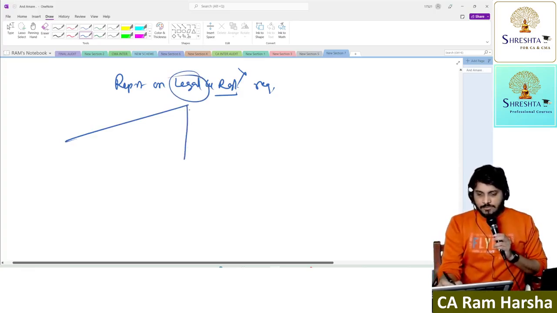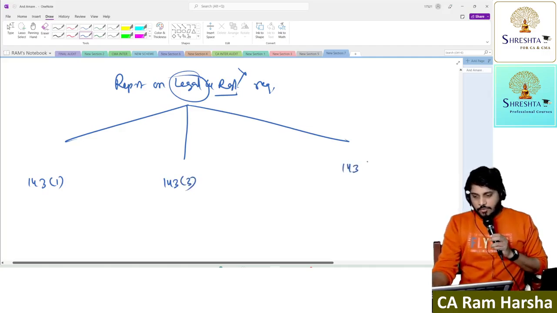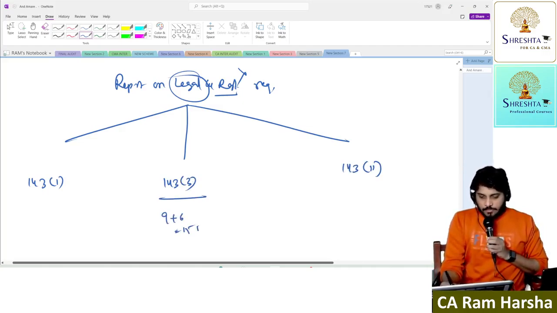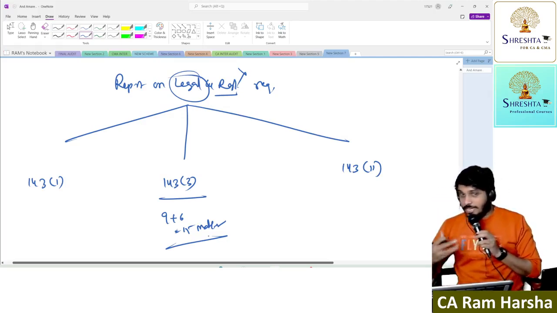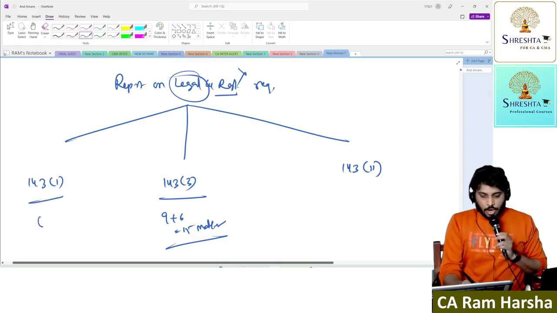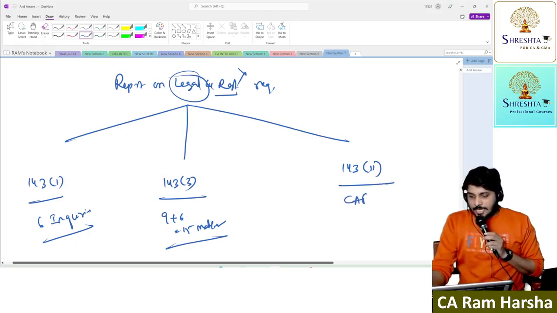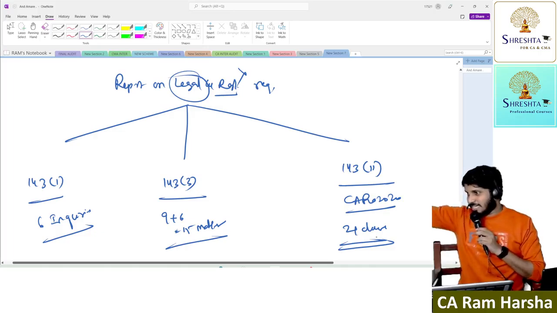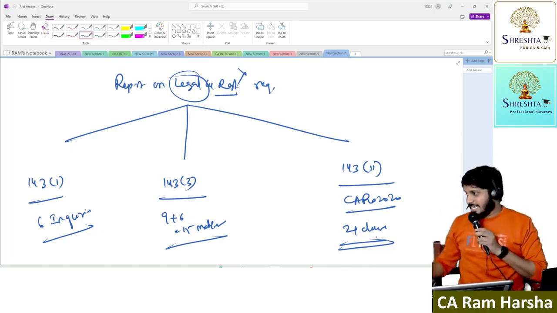So under the Companies Act we have three requirements: 143 subsection 1, 143 subsection 3, 143 subsection 11. Under 143 subsection 3, 9 plus 6, totally 15 matters the auditor shall report. Checklist we call it, affirmations we call it. The auditor shall inquire on 6 matters, 6 inquiries. Under 143(11), the central government has passed an order, CARO 2020, where the auditor has to talk about 21 clauses. Clause numbers, rote learning, that is not correct. You need to understand what is inside the clause, which is what is tested in the exam.